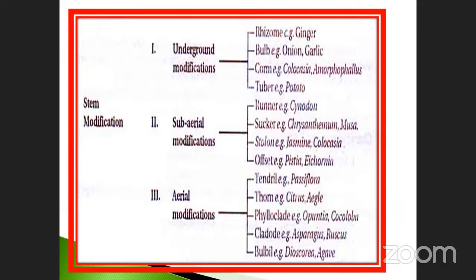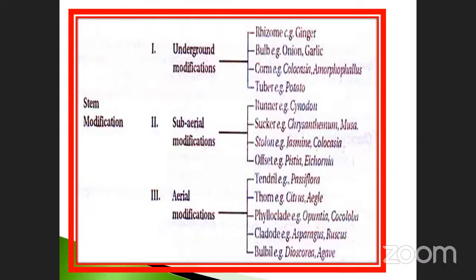From this heading, what is the content now? Runner, sucker, stolon, and offset. Once again, runner, sucker, stolon, and offset. This is also another match the following question. So many times they have asked it. Runner, example they have given is cynodon. And sucker, example they have given is chrysanthemum and musa. Stolon, jasmine and colocasia. Offset, pistia. Once again I repeat for you: offset is pistia. Very, very important. And eichhornia.